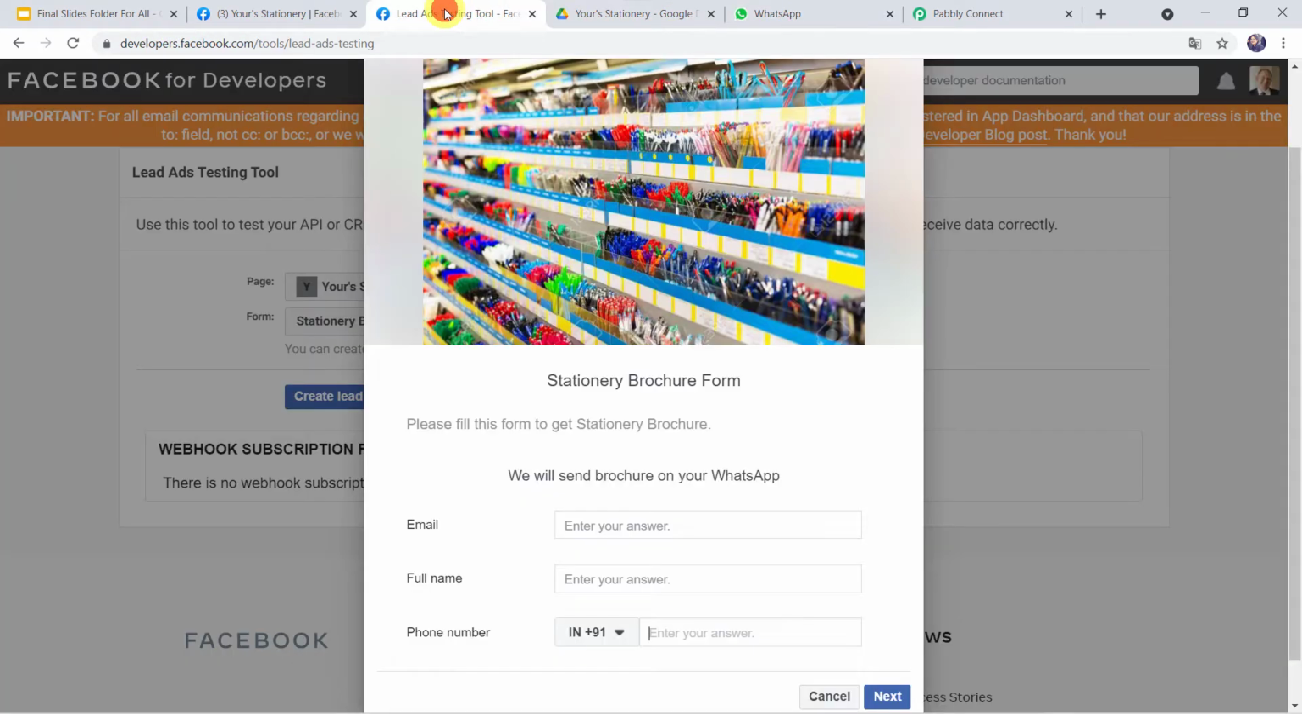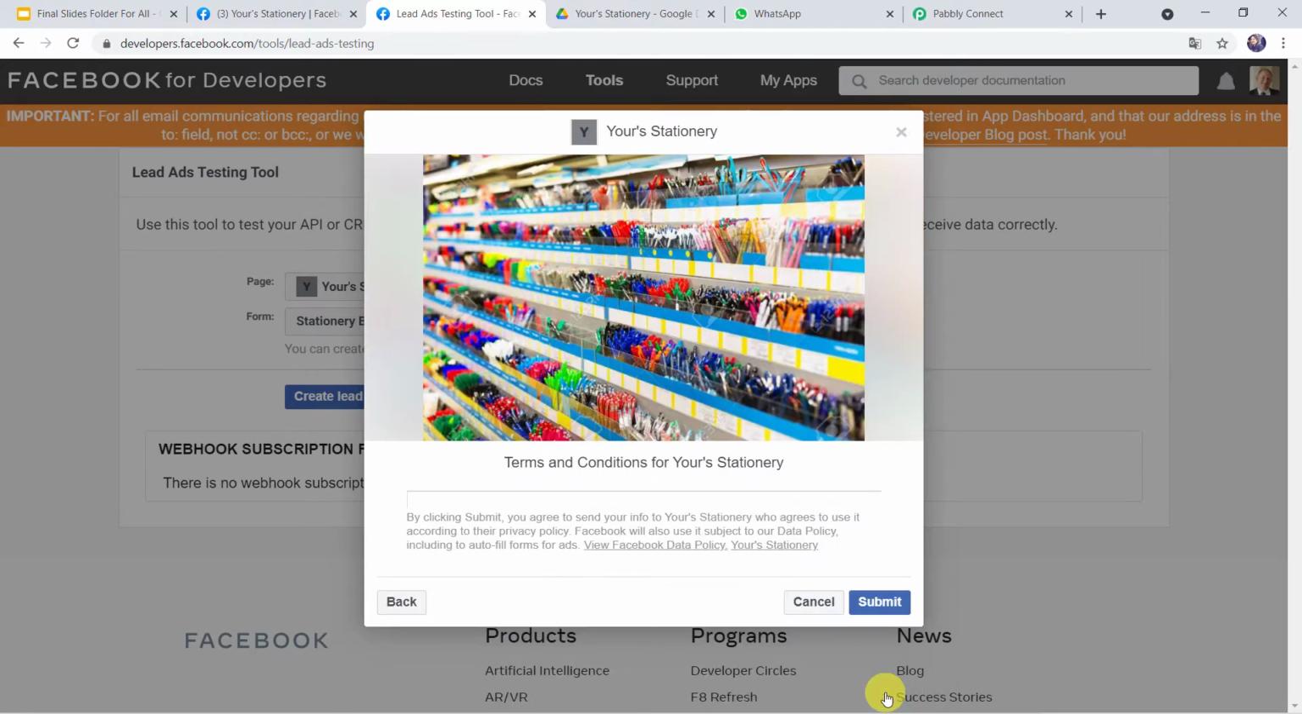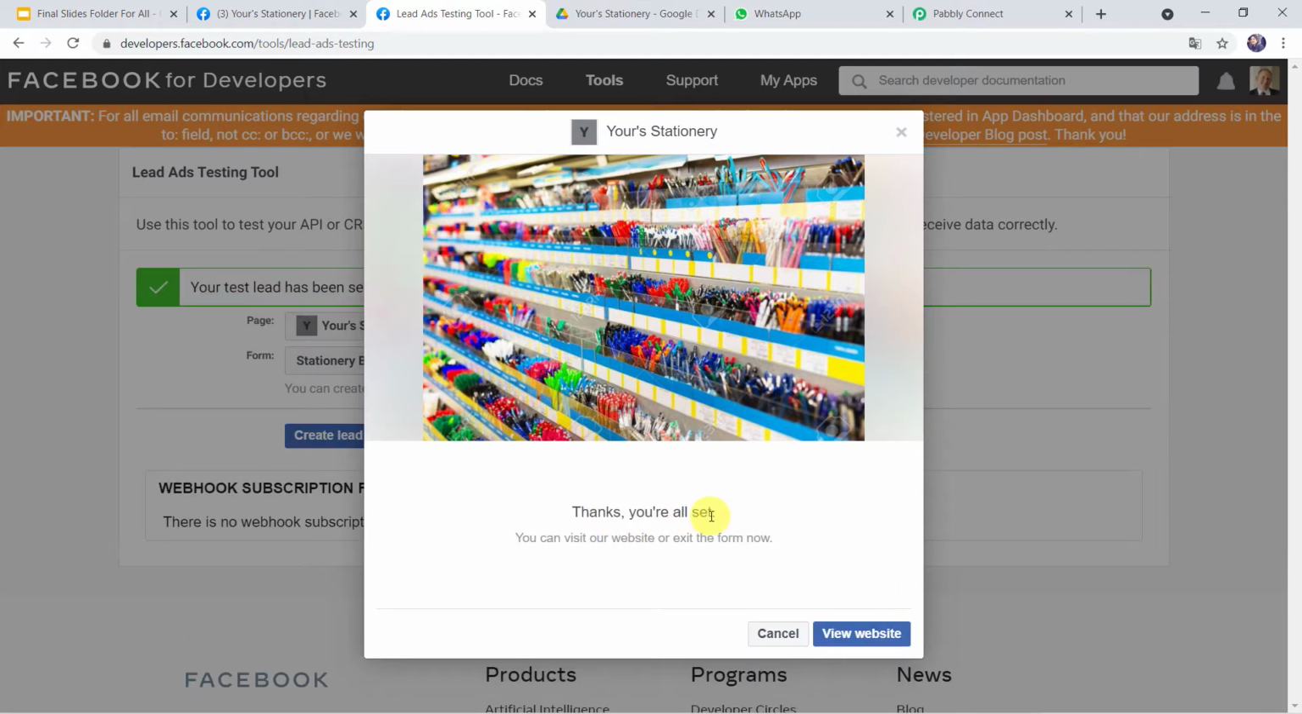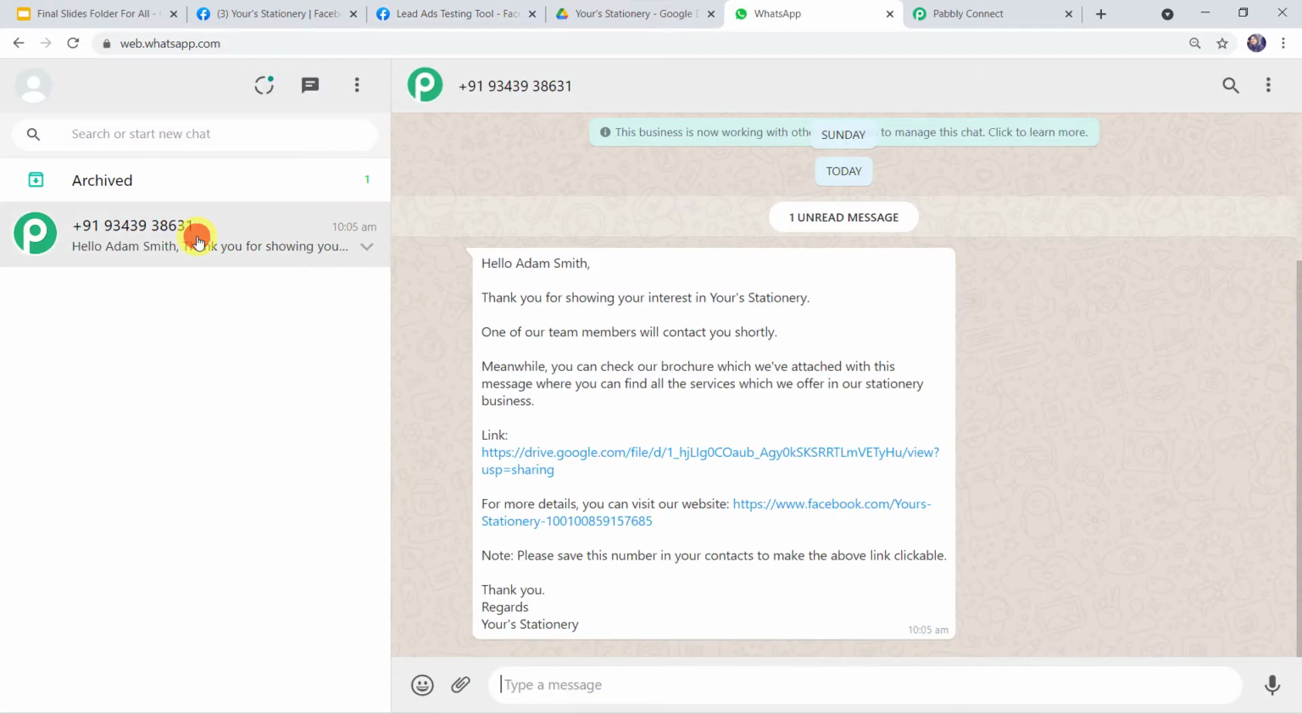So let us just fill this form first. I'll just give the email address as adamsmith22@gmail.com. I'll give the full name as Adam Smith. And I'll give his phone number over here. And now let's click on next and submit. Thanks, you're all set. Okay, now let us check the WhatsApp number of the customer. And here we can see a new message.